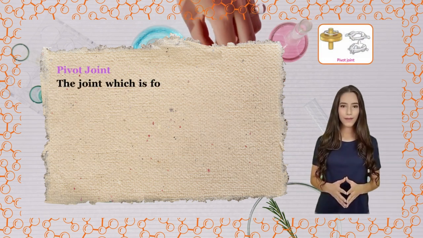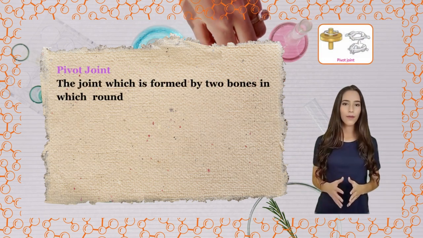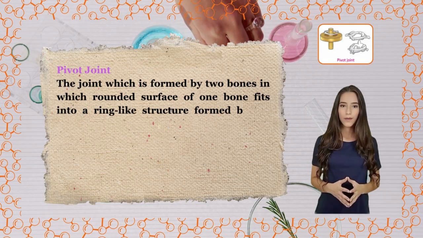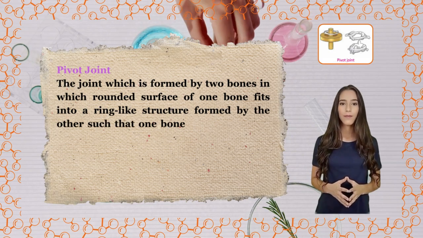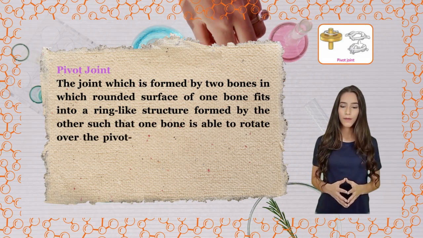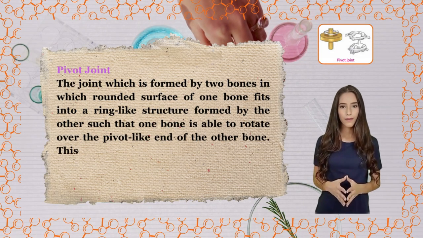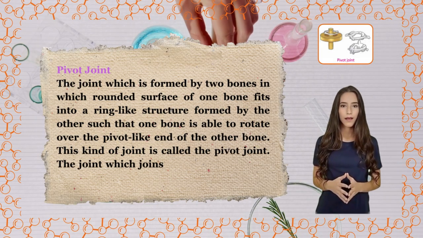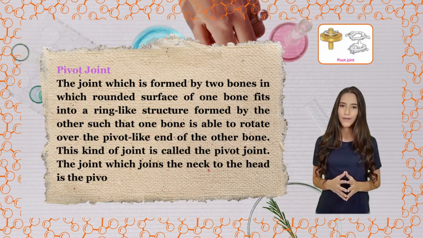Pivot joint. The joint which is formed by two bones in which the rounded surface of one bone fits into a ring-like structure formed by the other, such that one bone is able to rotate over the pivot-like end of the other bone. This kind of joint is called the pivot joint. The joint which joins the neck to the head is the pivot joint.